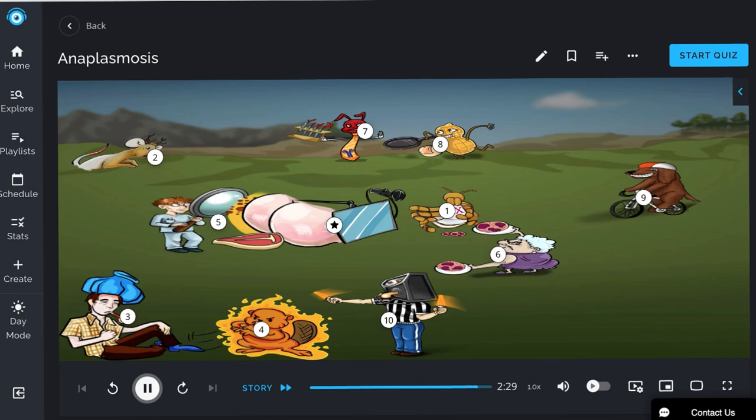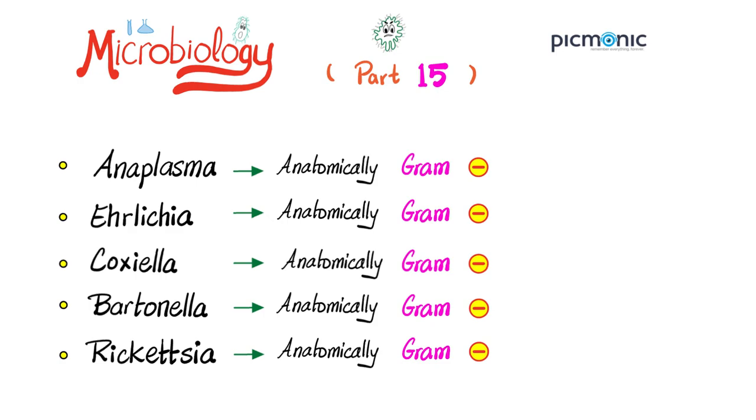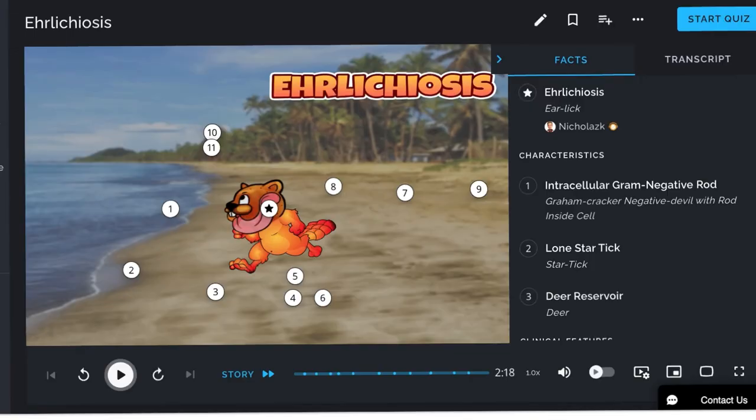Blood smear will reveal granulocytes with cytoplasmic morulae. Other diagnostic features include IgG antibodies and pancytopenia. Treatment options include doxycycline and rifampin. We are done with Anaplasma. Let's turn our attention to Ehrlichia, which causes the disease Ehrlichiosis.